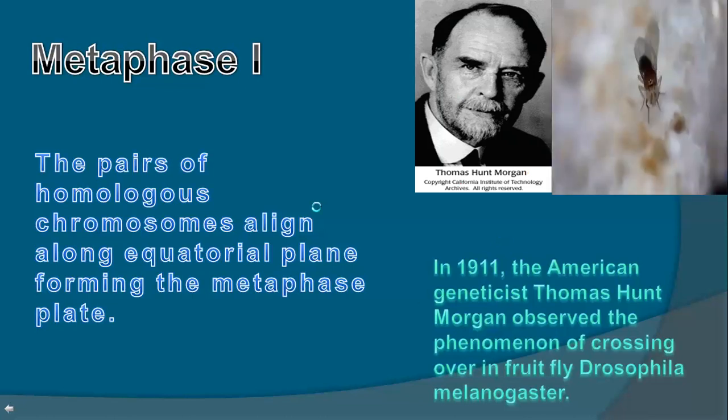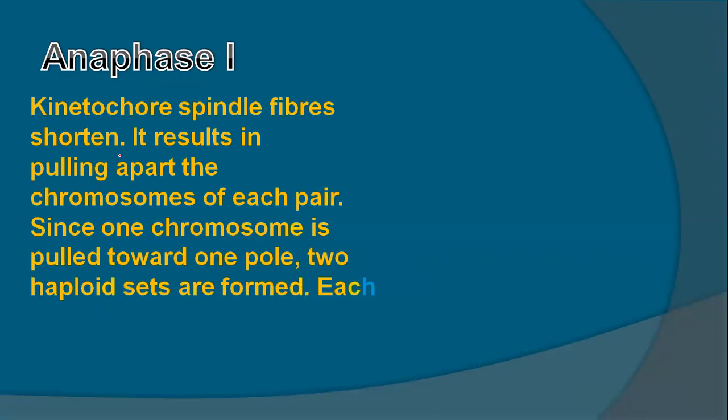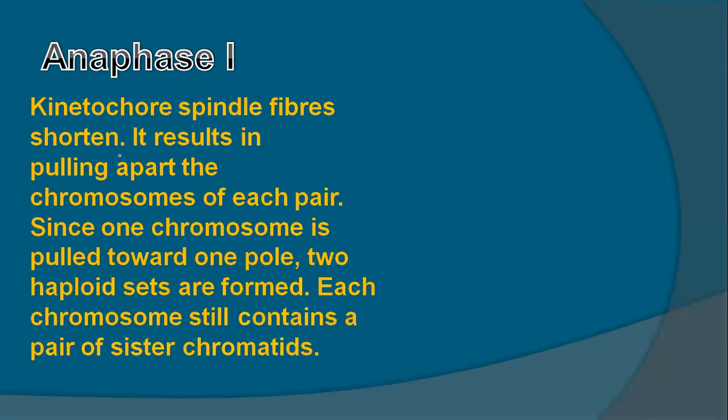Okay, so after the metaphase stage, the next anaphase stage will begin. In that, we know that kinetochore spindle fibers shorten, and it results in pulling apart of the chromosomes from each other.